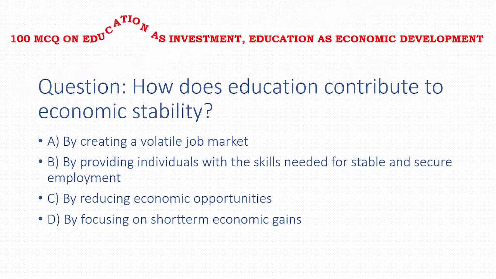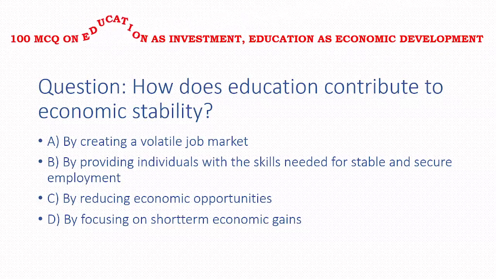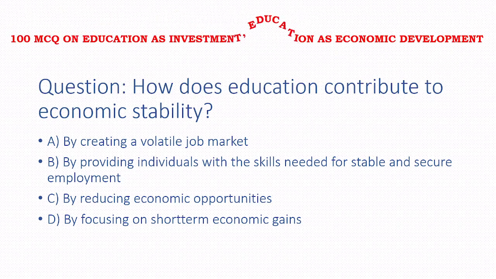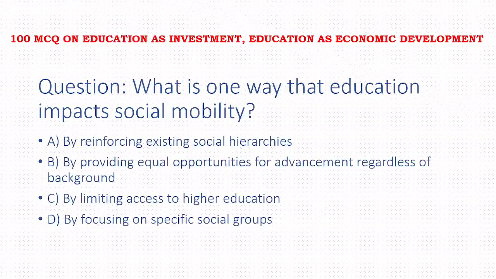Next question, how does education contribute to economic stability? Options: by creating a volatile job market, by providing individuals with the skills needed for stable and secure employment, by reducing economic opportunity, by focusing on short-term economic gains. Answer of this question is option B, that is by providing individuals with the skills needed for stable and secure employment.